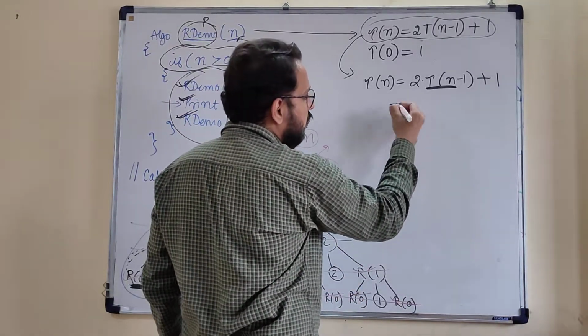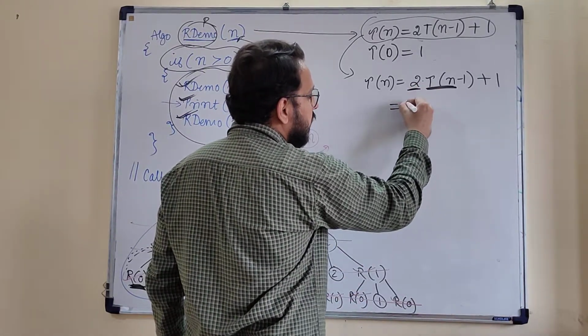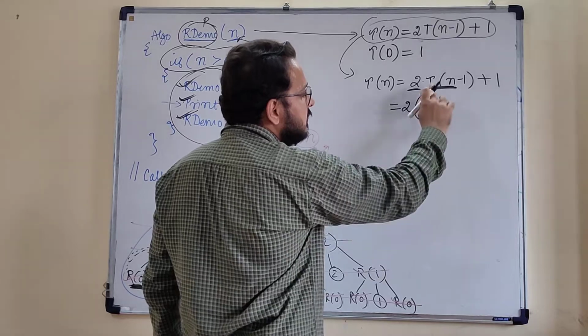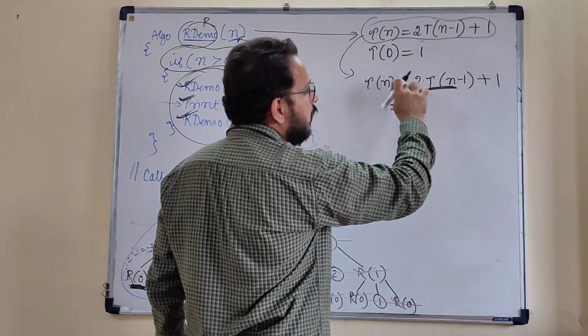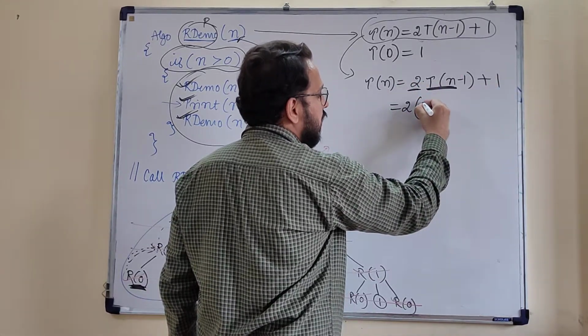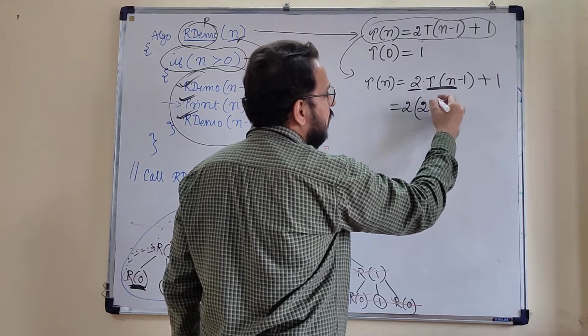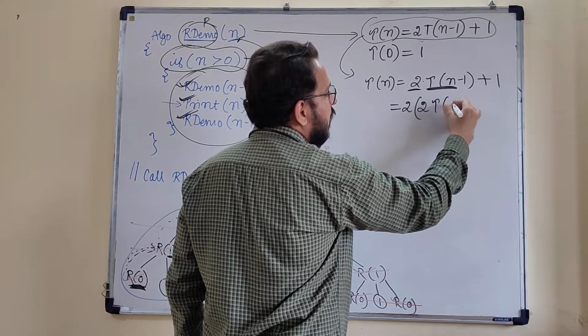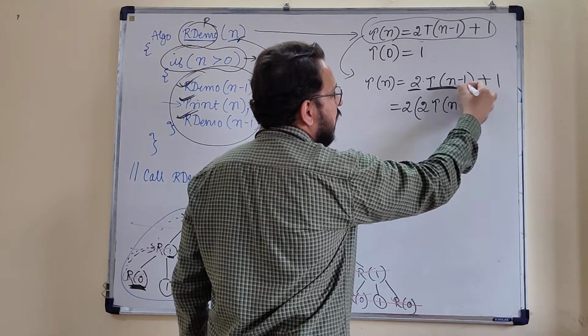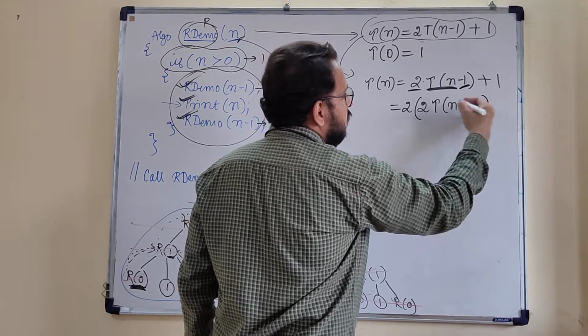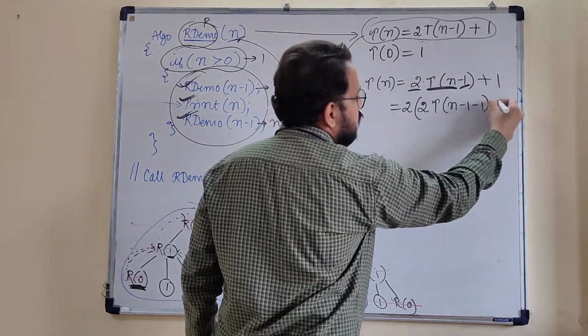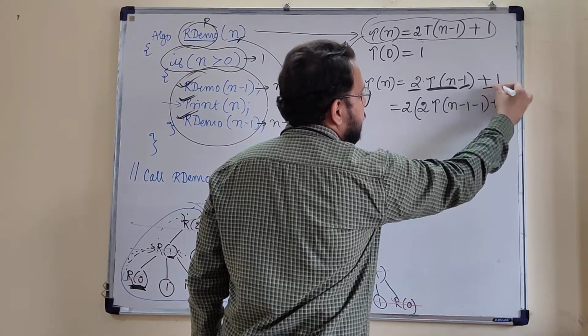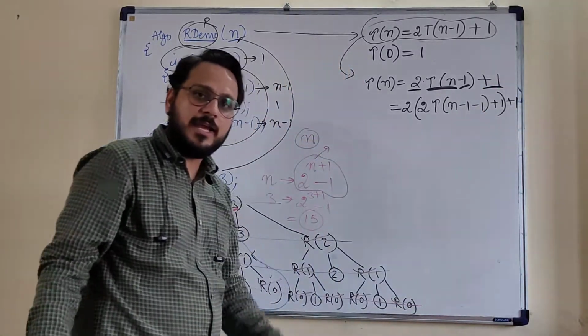You separate this 2, and after separating, in place of T(n) you put this entire equation again. So now I am putting here twice T(n minus 1), then taking this minus 1 here, followed by plus 1, and followed by this plus 1. Okay, so I have taken all.